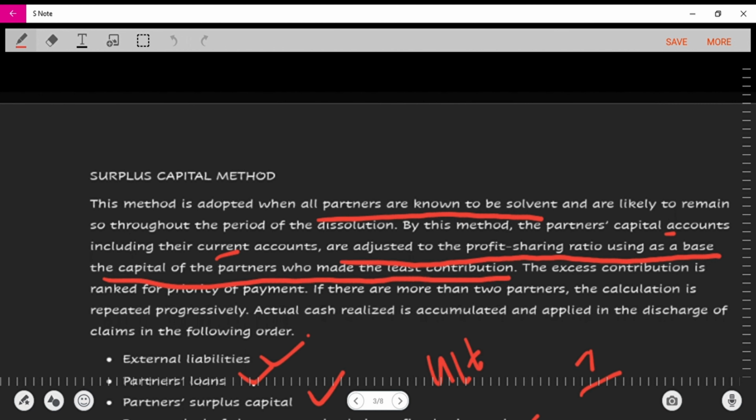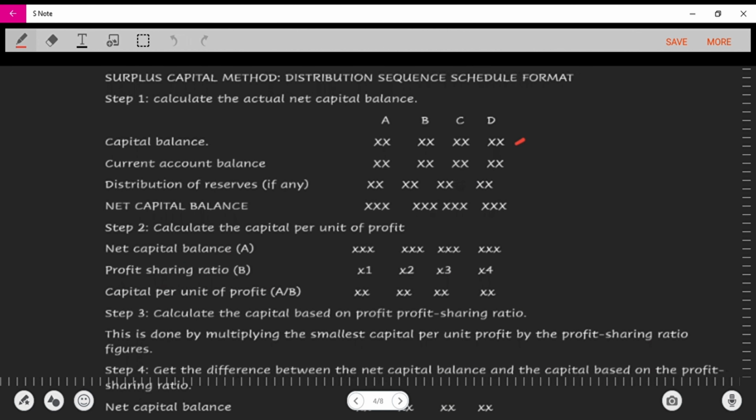Remember we said that the partners' capital, including their current account, are adjusted to the profit sharing ratio using a base of the capital of the partner who made the least contribution. So now what we're going to do here is to basically find the partner who made the least contribution. So how do we do that? This capital balance, if you've gotten here, is divided by each of their profit sharing ratios.